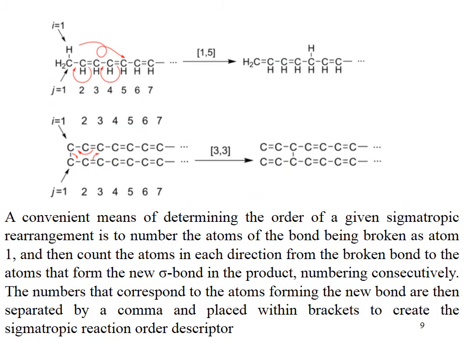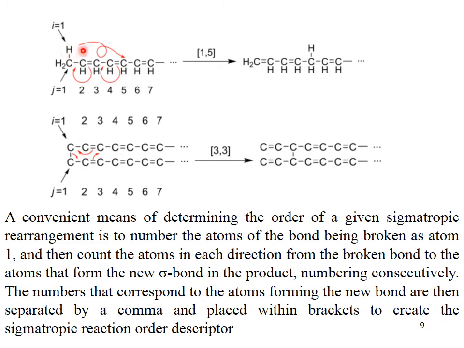This is another example. You can see that this is a 1,5 shift. How is this a 1,5 shift? If you count the carbon number 1, 2, 3, 4, 5, the hydrogen at carbon 1 is going to move towards carbon number 5.